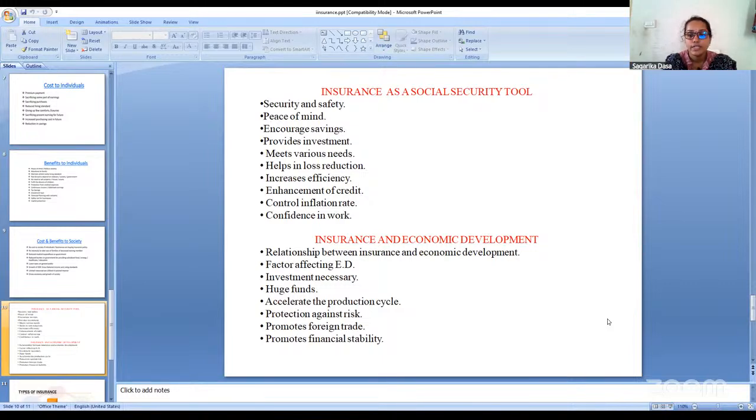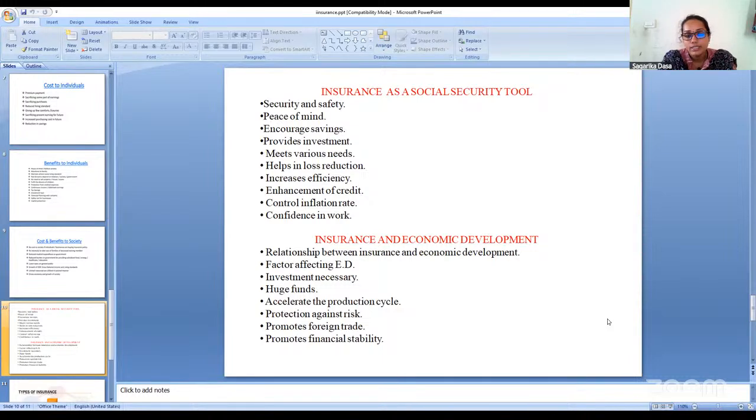Helps in loss reduction. If any fire accident occurs, with the insurance policy, the loss will be reduced. Increases efficiency. As the insurance policy provides security and safety to the person, people have to earn today to save for a better future.